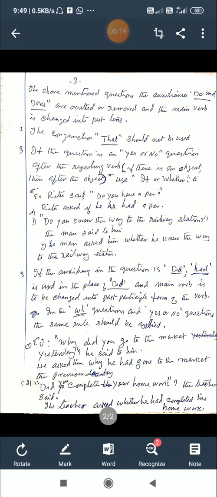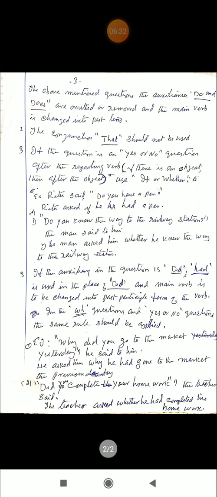So the rule is the same. Did you complete your homework? The teacher said. So this is a yes or no question, starting with did. So the answer: the teacher asked whether he had completed his homework. Because we should not give the object, we think the object is him. So otherwise, the teacher asked him whether he had completed his homework.